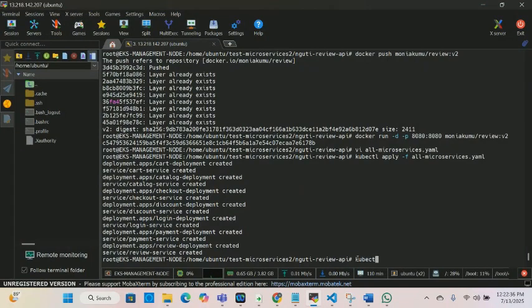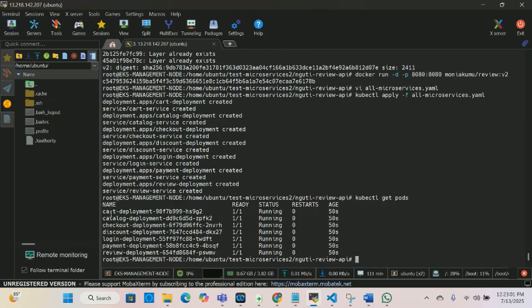I'll run kubectl get pods. They're running.